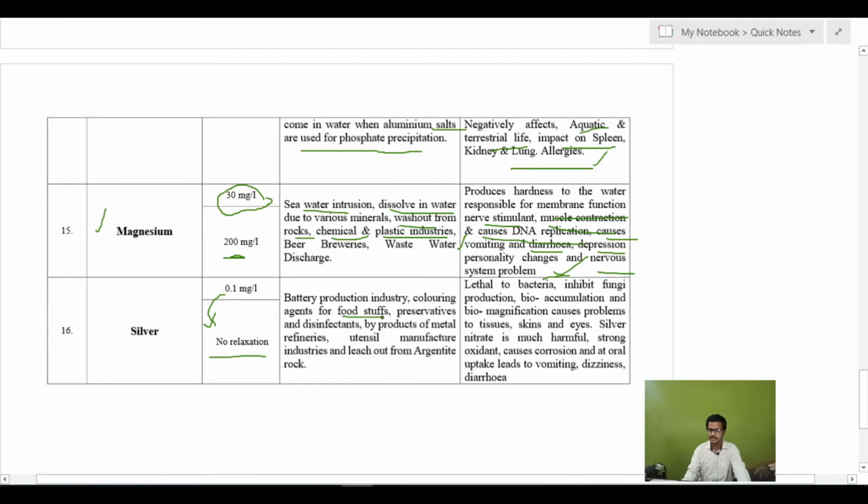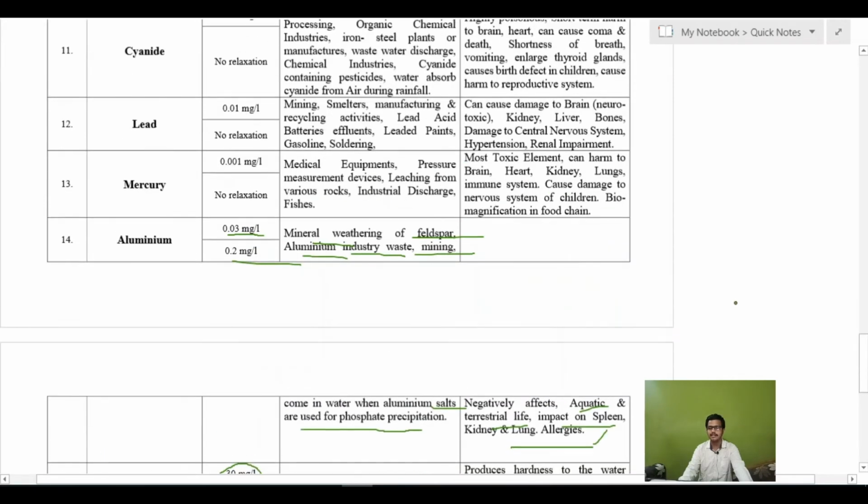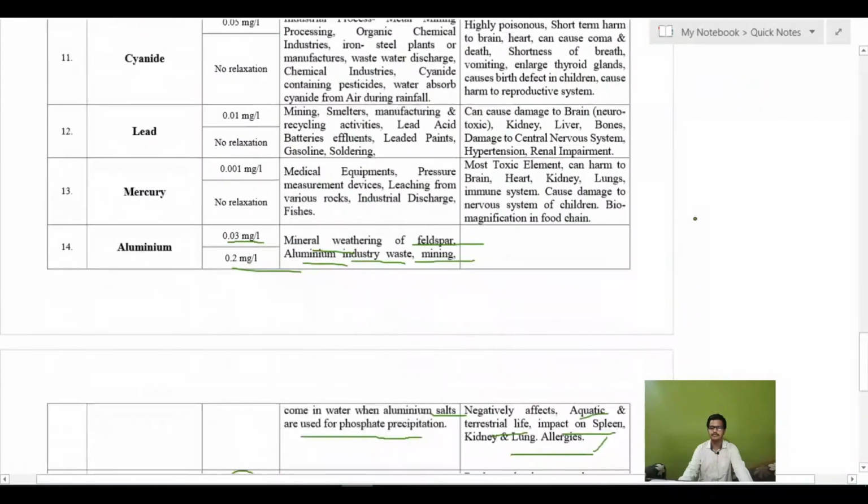It is used as a coloring agent for foodstuffs, like the silver work that is put on different types of sweets. Then it is also used to make preservatives and disinfectants. Other sources are byproducts of metal refineries, utensil manufacturing industries, and leaching from argentite rocks. It is lethal to bacteria and inhibits fungi production. Then the bioaccumulation and biomagnification problem has been discussed here.